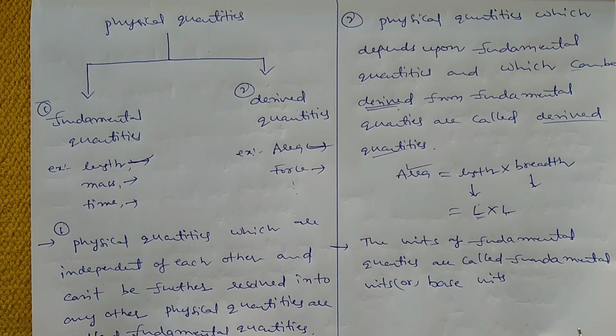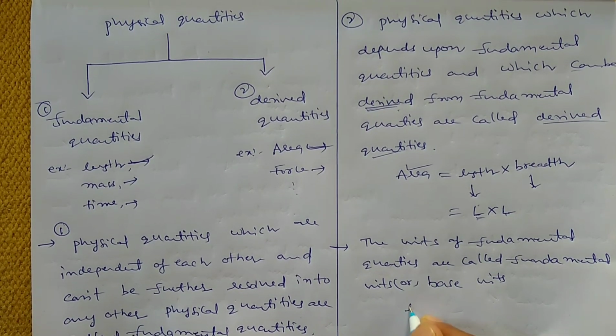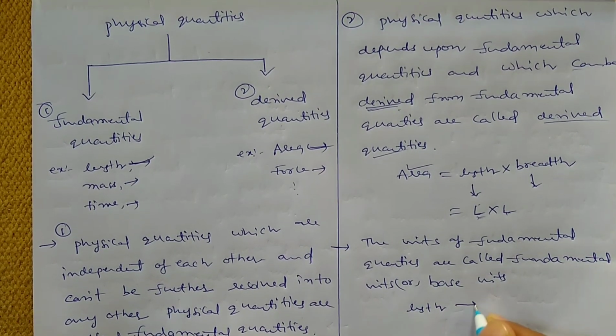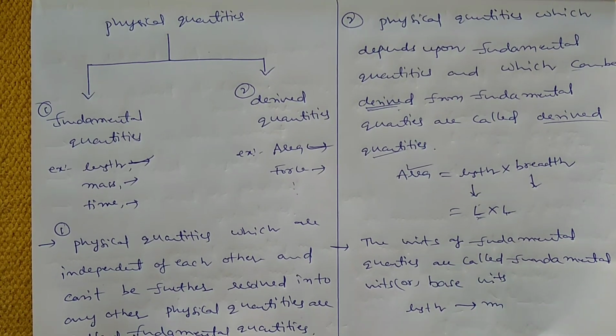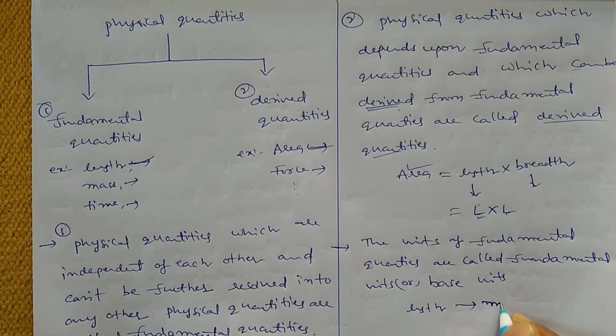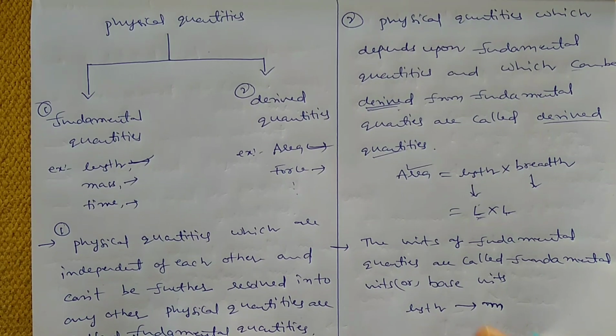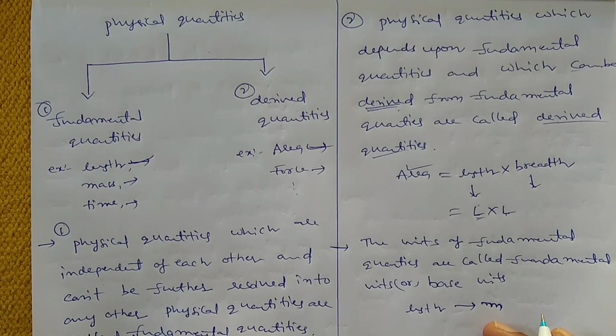So the units of fundamental quantities, for example, length. What is the unit of length? Meter. So meter is the unit which is a base unit or fundamental unit.